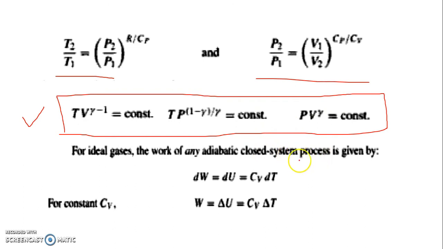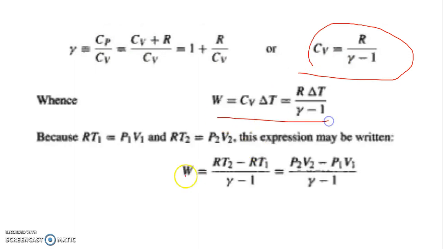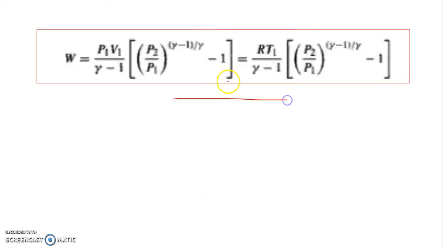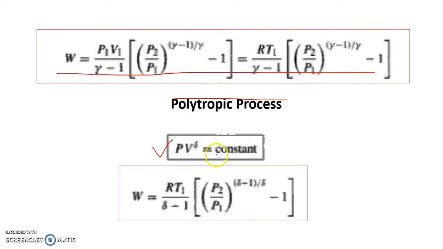And if I want to calculate the work for an adiabatic process, I can calculate it like this. I can replace Cv by this equation. Substituting this Cv here, I get W. So this is my equation for work for an adiabatic process. As I already mentioned, we can utilize a separate way to calculate numerical values. However, this will be helpful to us to calculate the work for a polytropic process, which is given by this. So this is for an adiabatic process where gamma is Cp by Cv, and this is for a polytropic process.